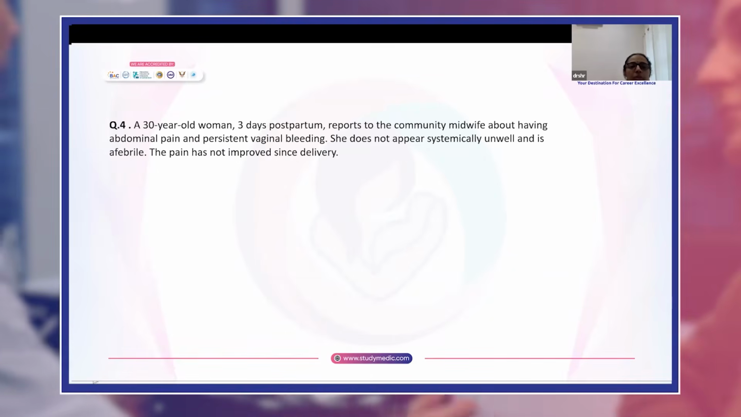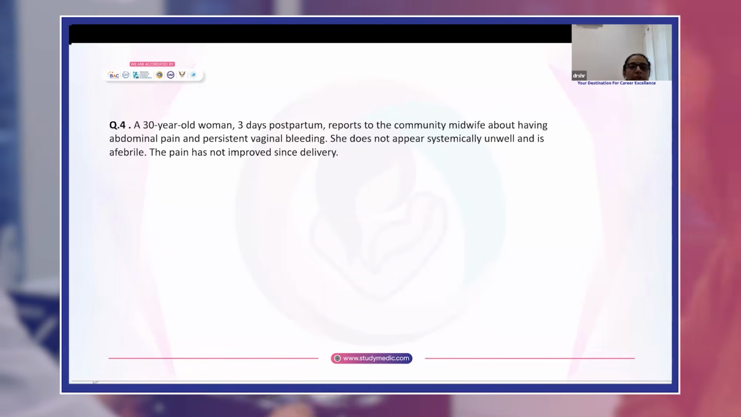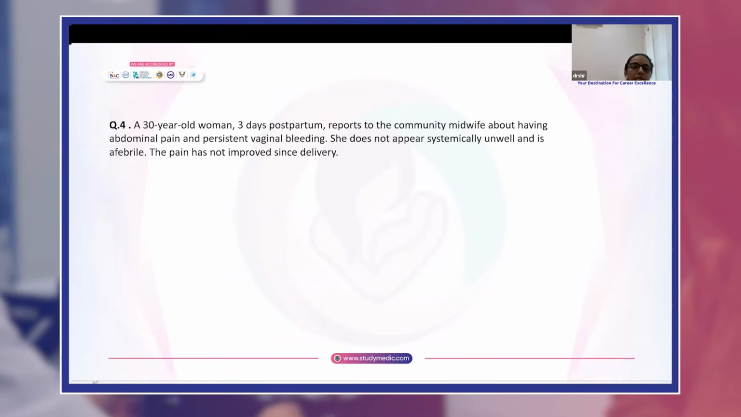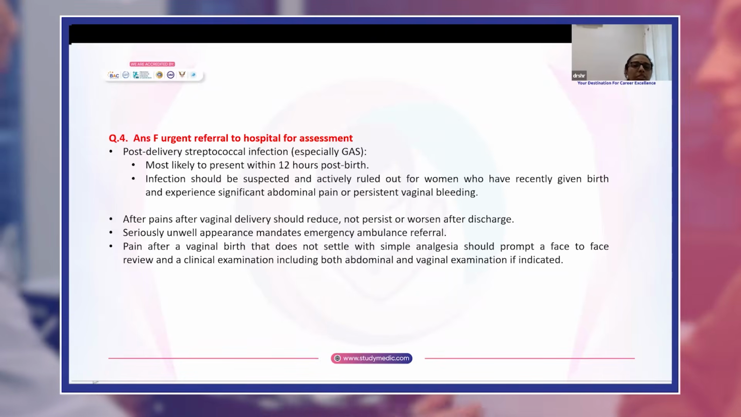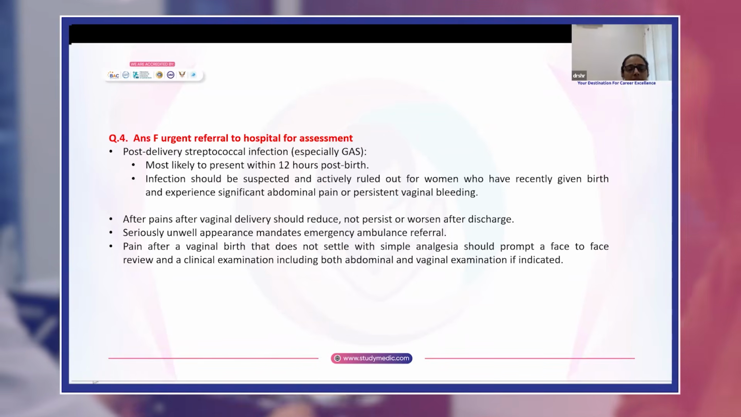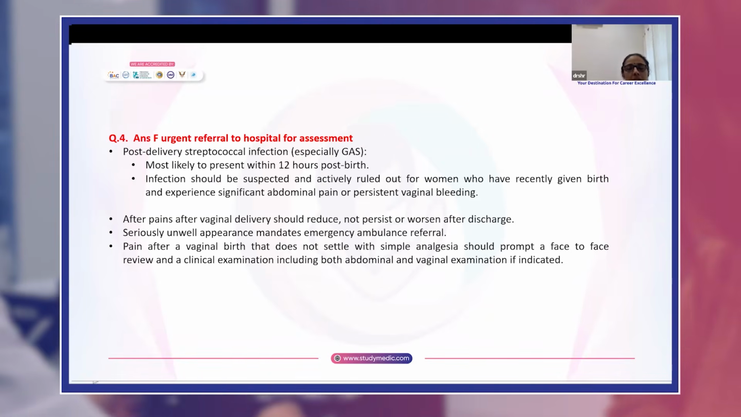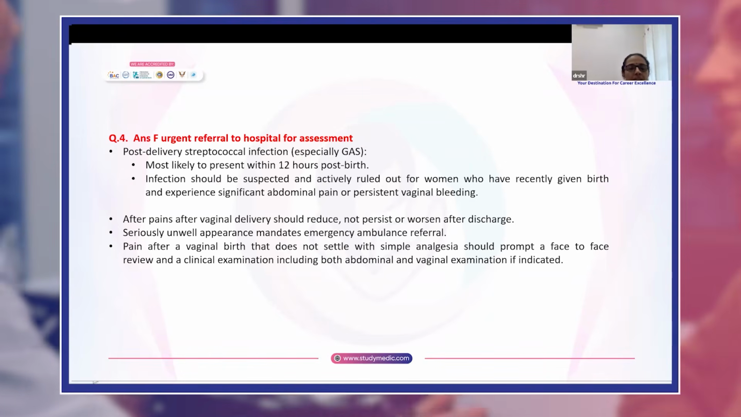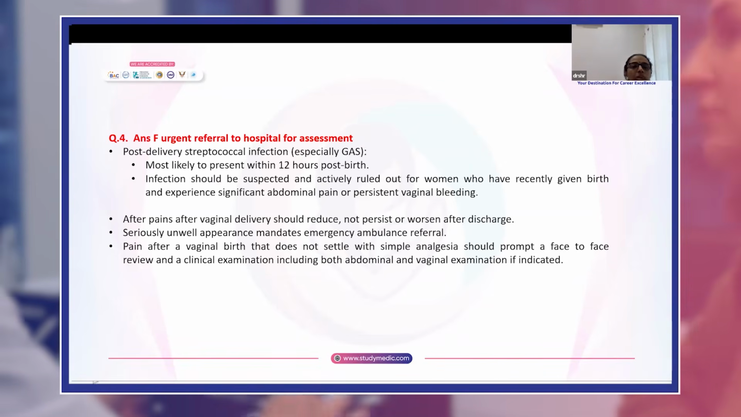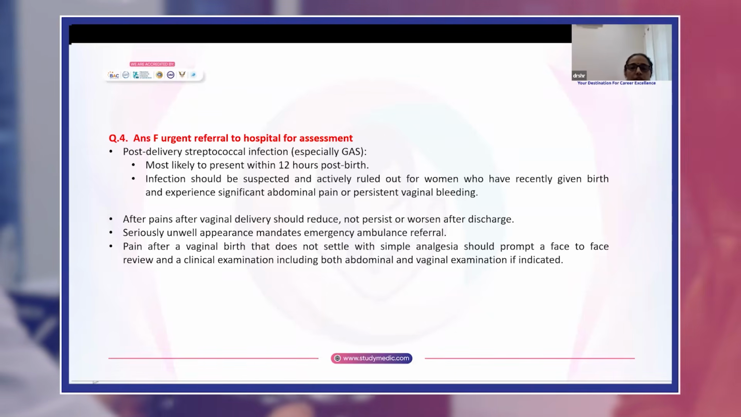Question 4, a 30-year-old woman, 3 days postpartum, reports to the community midwife having abdominal pain and persistent vaginal bleeding. She does not appear systemically unwell and is afebrile. Pain has not improved since delivery. Answer is F, urgent referral to hospital for assessment. Post-delivery streptococcal infection, especially GAS, is most likely to present within 12 hours after delivery. Infection should be suspected and actively ruled out for women who have recently given birth and experienced significant abdominal pain or persistent vaginal bleeding. Usually after-pains after a vaginal delivery should reduce. It should not persist or worsen after discharge.